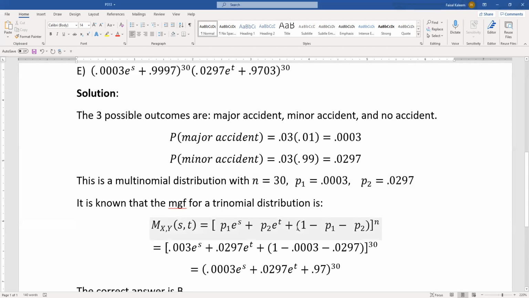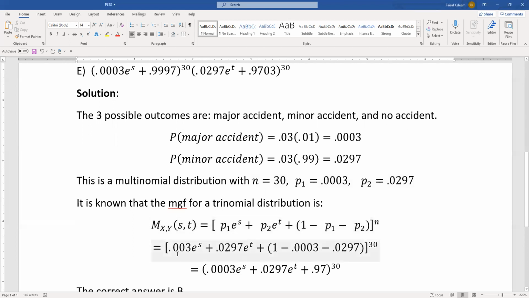And they asked us to write the moment generating function involving the major and the minor accidents. So that's why for the no accident, we don't have any exponential factor. So it's only the variables that you see here for which you need the MGF. You would have an exponential factor corresponding to each of them multiplying with their probability and everything added up. The whole thing to power n.